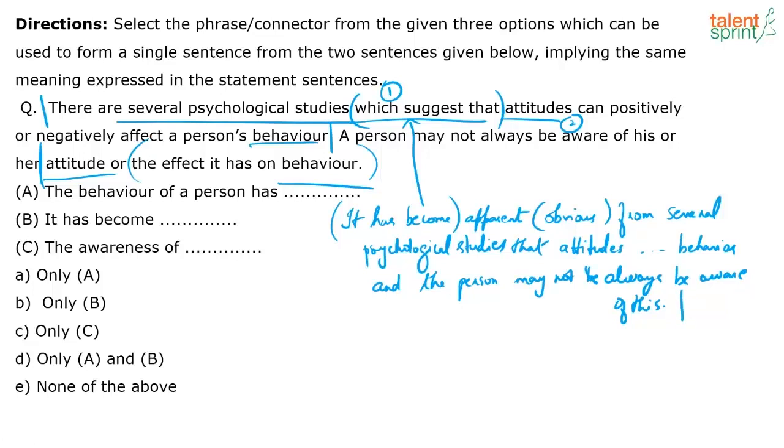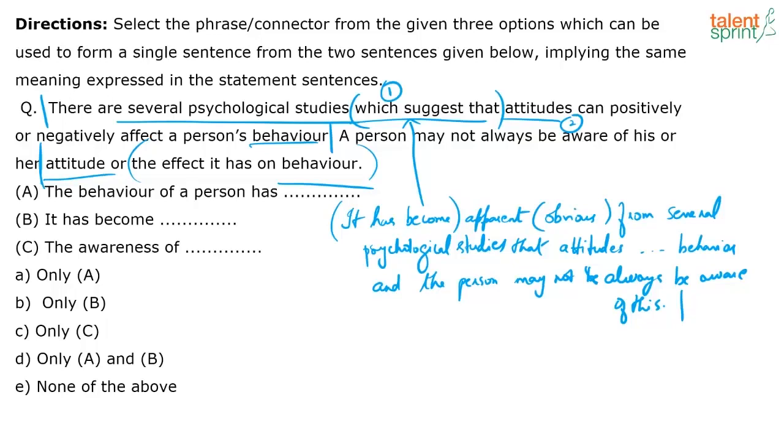So in fact, I can use option B and connect these two sentences, which continues to give me meaning. So I'm saying it has become apparent, it has become obvious, it has become clear, from what? From several psychological studies that what? Attitudes can positively or negatively affect a person's behavior. And just so you know, the person may not even be aware of this. May not be aware of what? That attitudes actually affect your behavior.